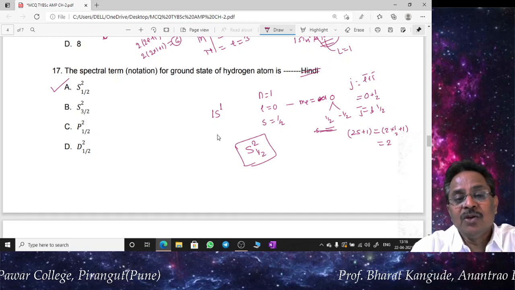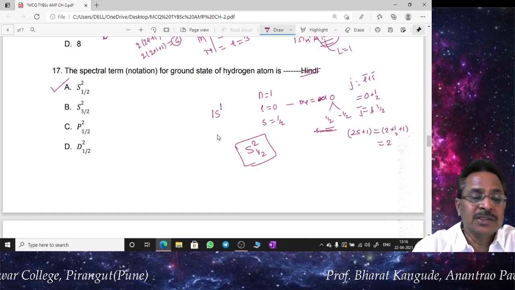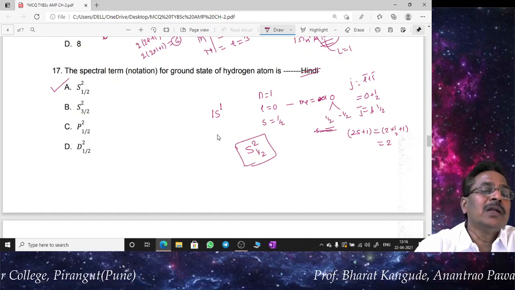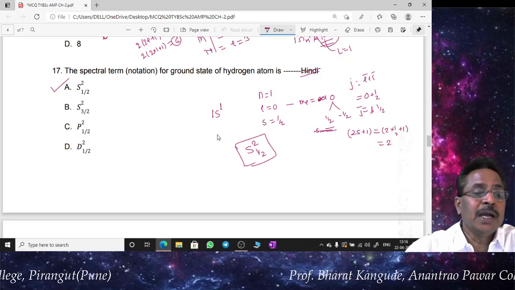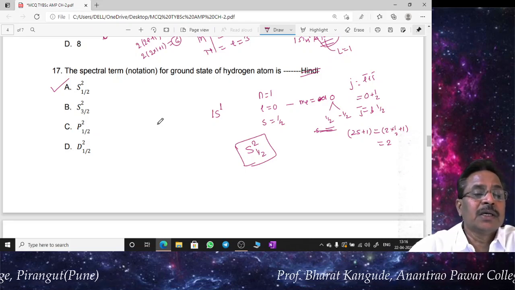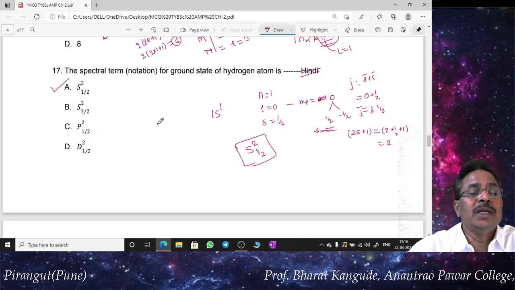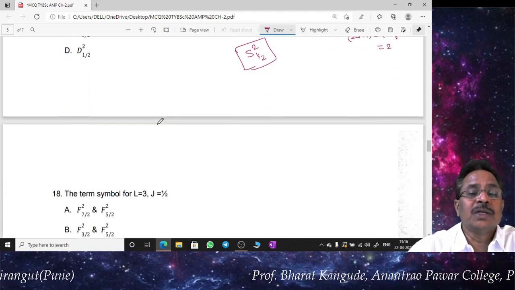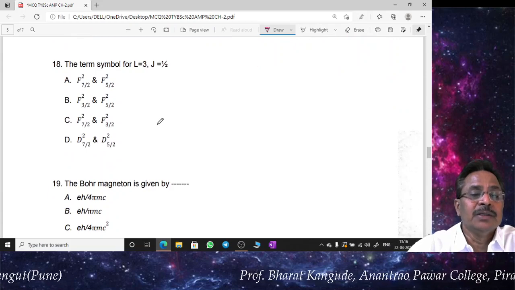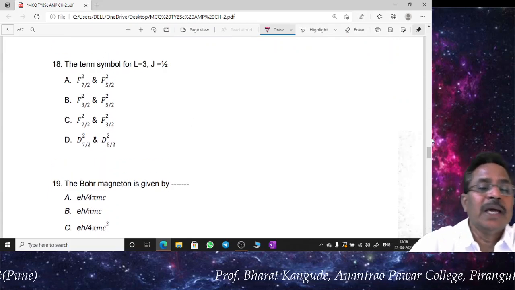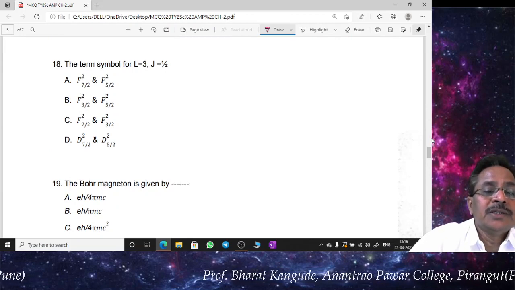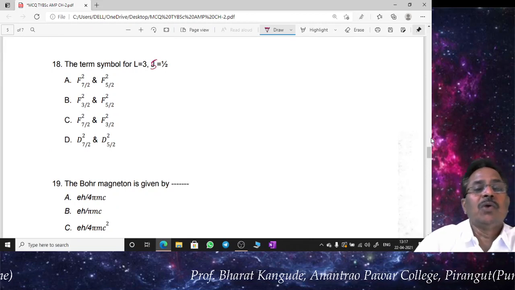Likewise, if the value of L or S changes, accordingly other numbers will be possible, as per the given options A, B, C, and D. But at present, the correct option is A, that is doublet S half is the ground state of the hydrogen atom. Now these are other calculations for the term symbol, where S should be equal to 1/2.